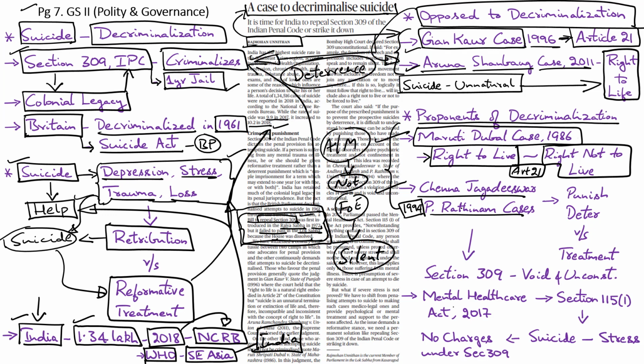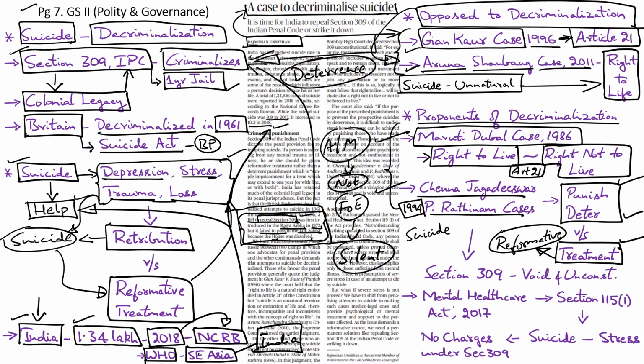Then in 1994, in the Chenna Jagadeshwar versus State of Andhra Pradesh and P. Rathinam versus Union of India cases, the court held that punishing would not really deter suicide victims. Instead of this retributive approach, the court suggested that the government follow a reformative approach, where the state will facilitate the right kind of medical treatment, including mental health care and psychological counseling, for those who are suffering from suicidal tendencies and those who have attempted suicide.